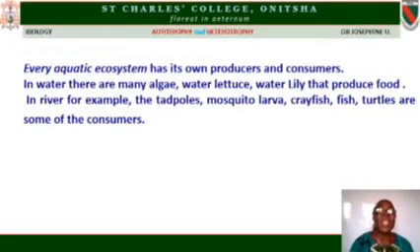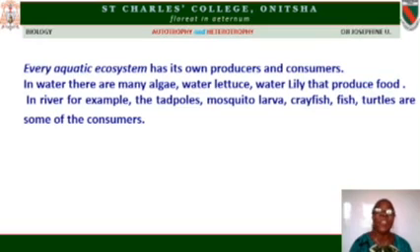Therefore, in all ecosystems, the aquatic ecosystem, for example, has its own producers and consumers. In fresh water, for example, there are many of these organisms we call algae, some call them phytoplanktons. You have some bigger ones like water lettuce, water lily, Elodea, Ceratophyllum, and the rest of them.